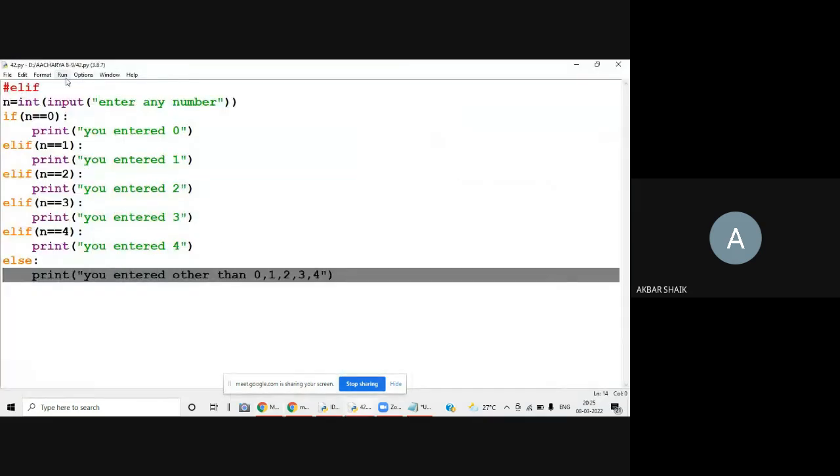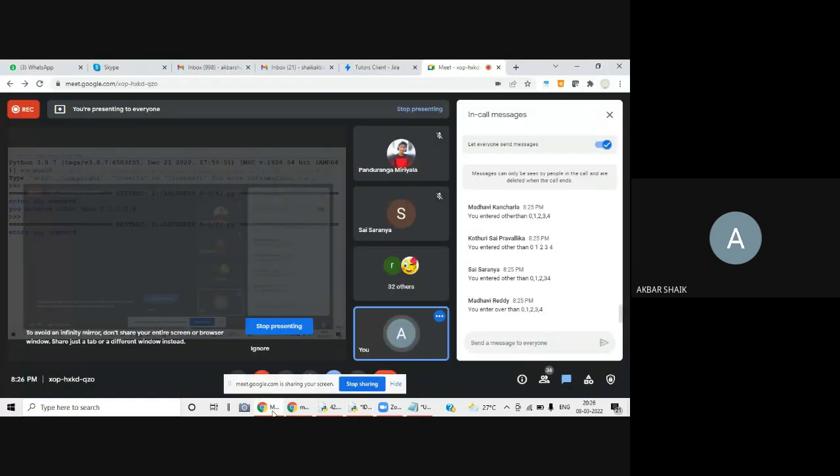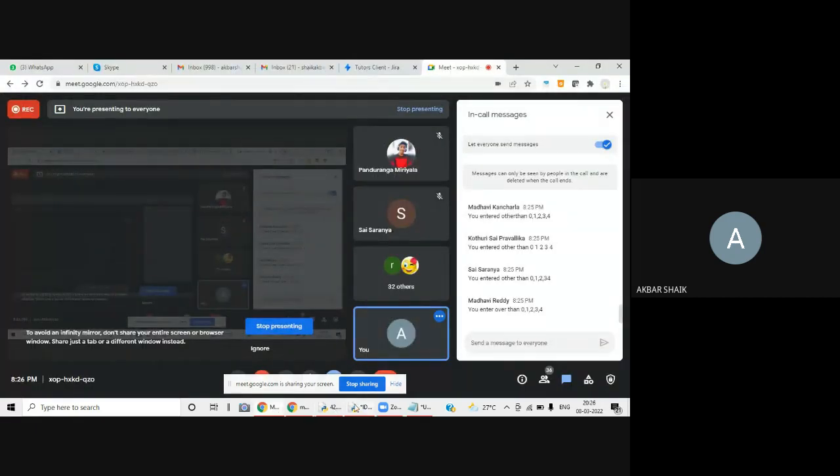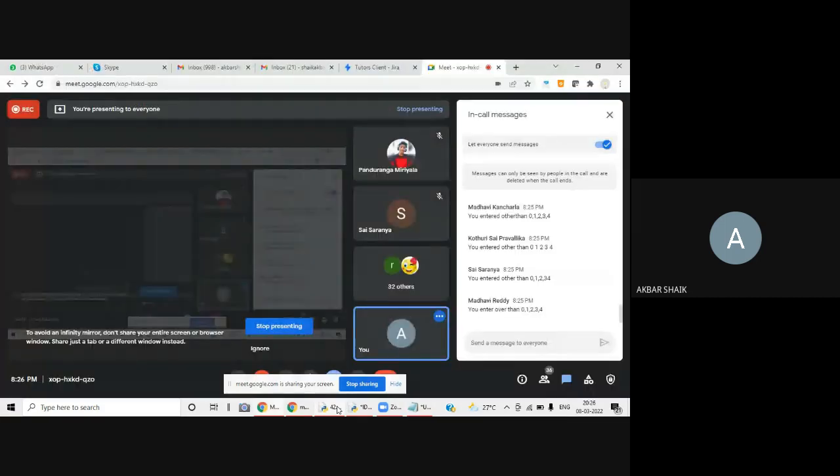Okay, so let us go with some other input. I'll give 4. Then what is the output? If I give 4, what is the output? Yes, you entered 4, very good.